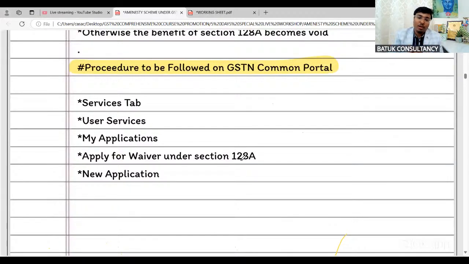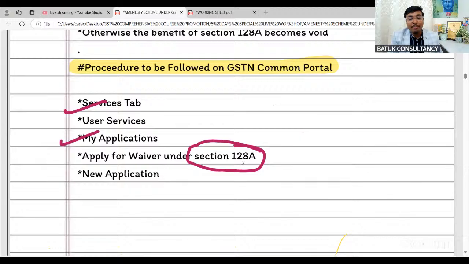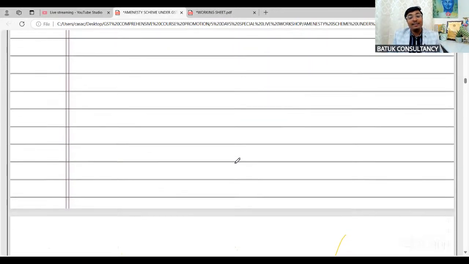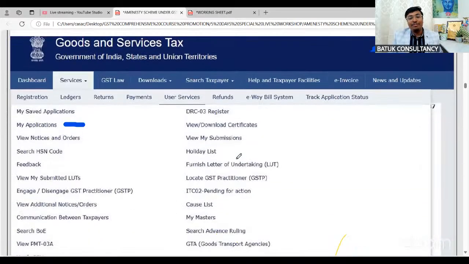For filing an appeal on the GSTN common portal, first you need to go to User Services. Under User Services, you will find My Application. Then you need to apply for the waiver scheme under section 128A. Whenever you put the order number, you will automatically find the details and you can create a new application. So under User Services, My Application, section 128A, you just need to click on New Application and the screen will appear. Just check the screenshot which we have captured for all of you.